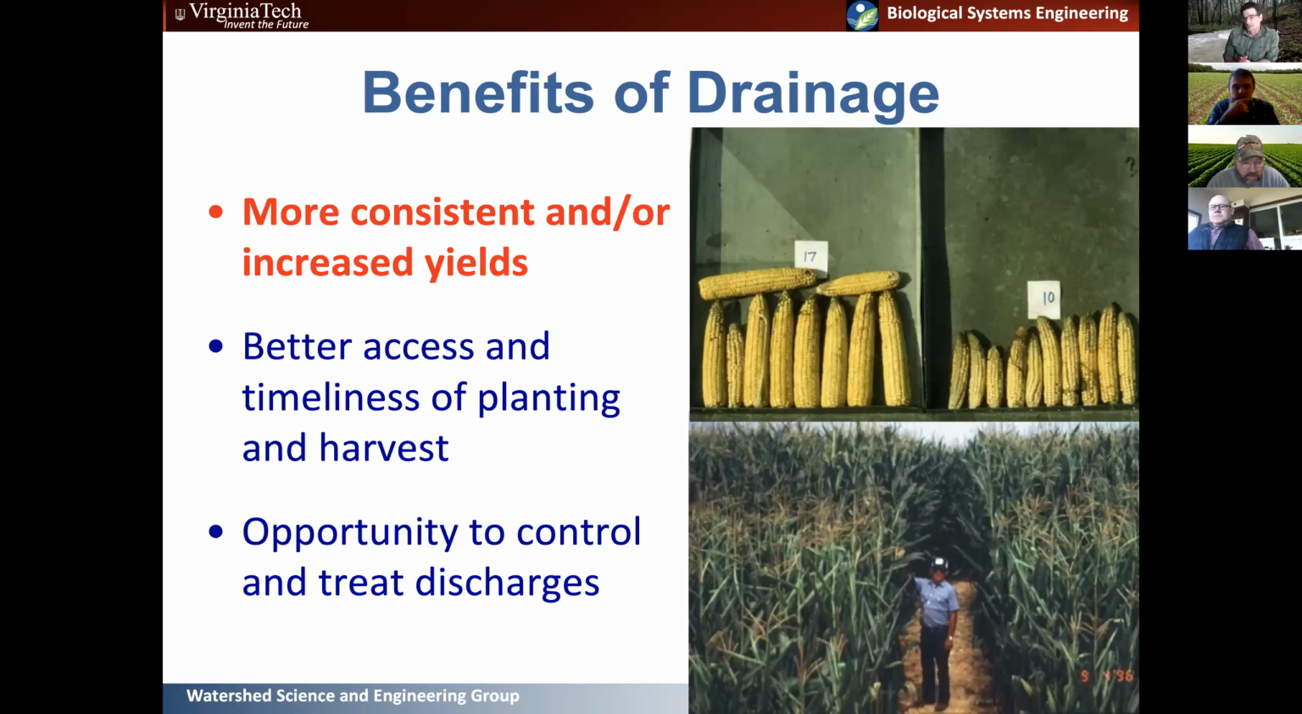Okay, so what are the benefits of drainage? And I think most people probably understand this one pretty well, right? So more consistent and or increased yields. If you look at the history of drainage out in the Midwest, the yield increases were pretty staggering with the addition of drainage. In our region, however, the yield increases tend to be not quite as staggering, but what you see in our area is much more consistent yields from year to year.